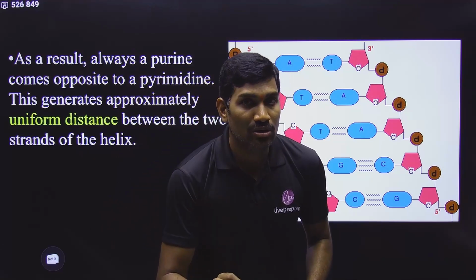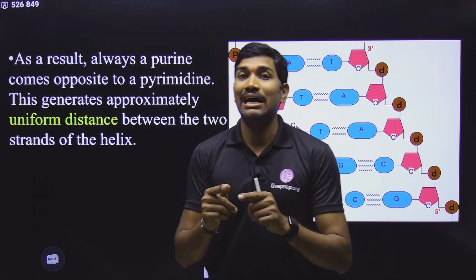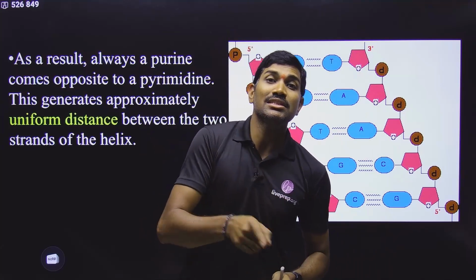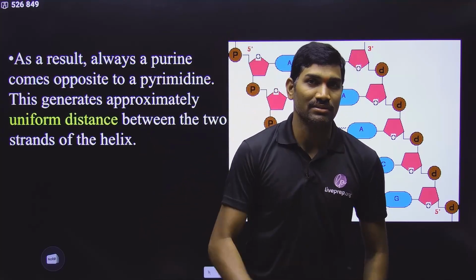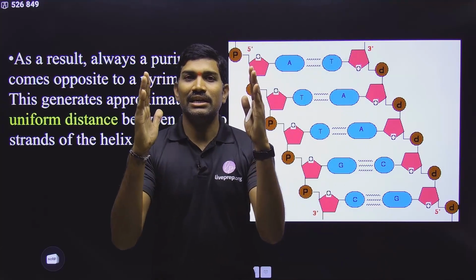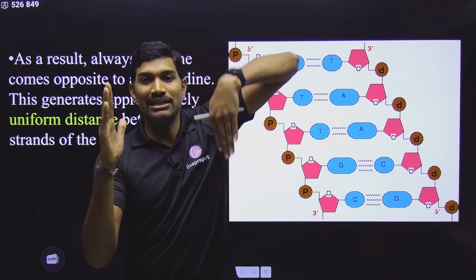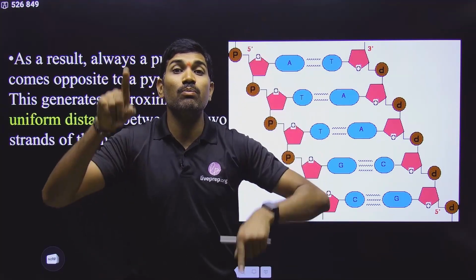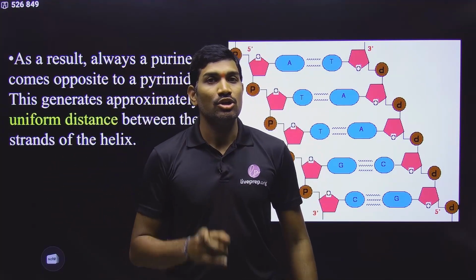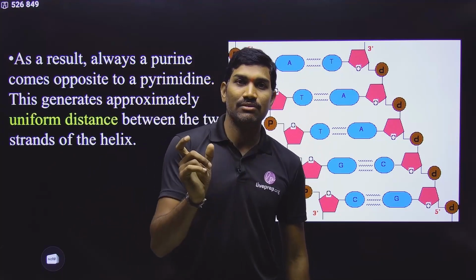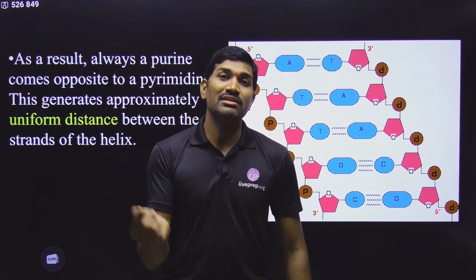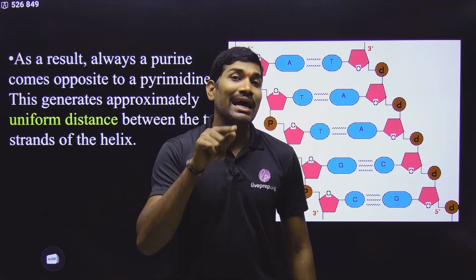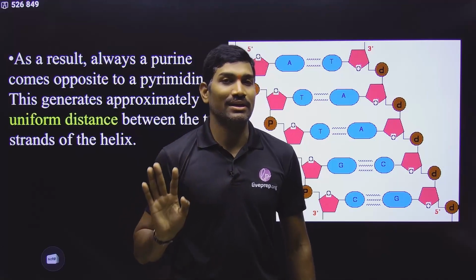In the DNA molecule, the 2 strands are parallel with respect to the distance between them, correct. In the DNA, the 2 strands are anti-parallel with respect to polarity, that is correct. So please observe the sentences carefully. Parallel with respect to distance between them, anti-parallel with respect to polarity.